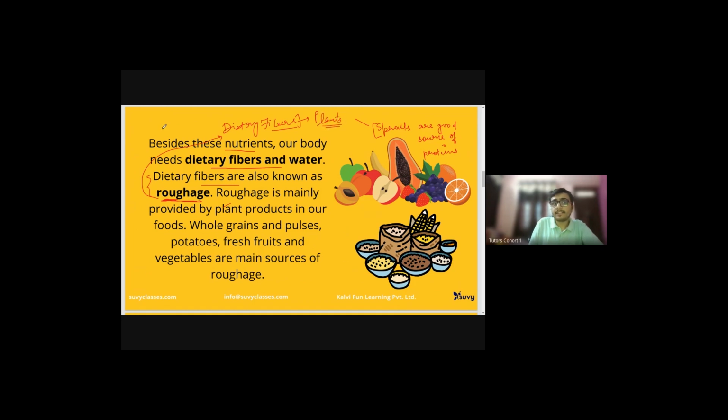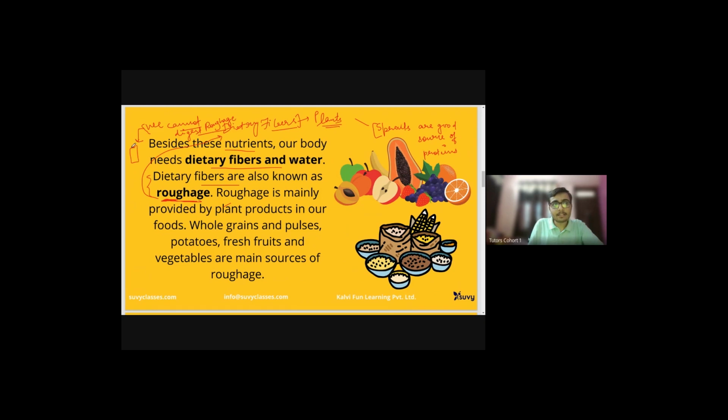And the fun fact is, we cannot digest roughage. Our body is not capable of digesting roughage. Why so? I cannot explain it as per the scope of class 6, it is beyond the syllabus. Discussing that would not be good, but still I will tell you because you are here in our lab today, so we should discuss it.